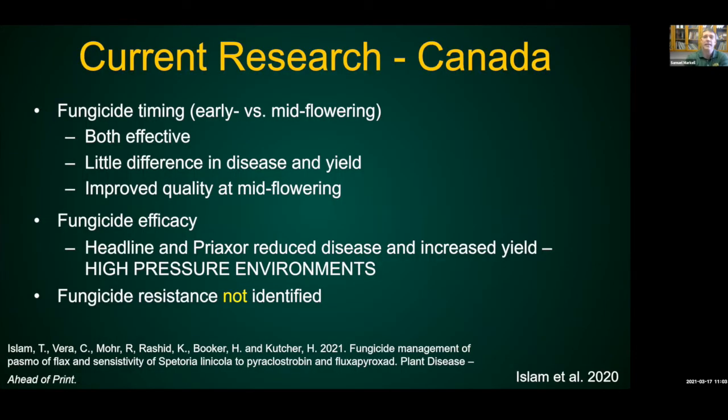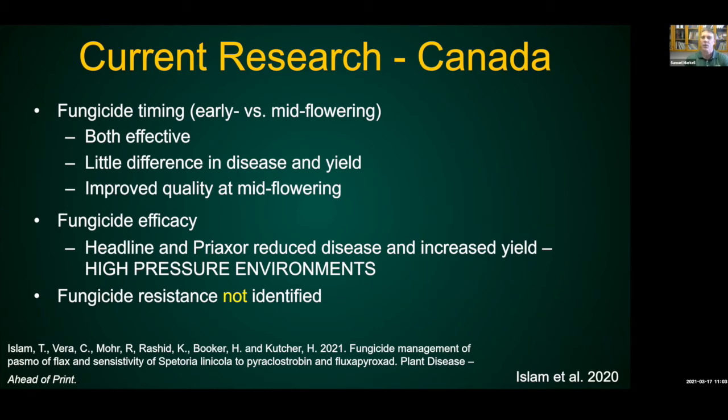Okay, so recently, in fact, just in 2020, there was a publication that came out of Canada, and the publication was pretty intense. There was a lot of things that they did, and I'll show you one data slide and walk you through it. But the main points of what they found was that they looked at fungicide timing, early versus mid-flowering. They found them both effective. Not a lot of difference in the particular timing, and my guess is that's related to environment. Environment tends to play a big role. When is it raining, right?